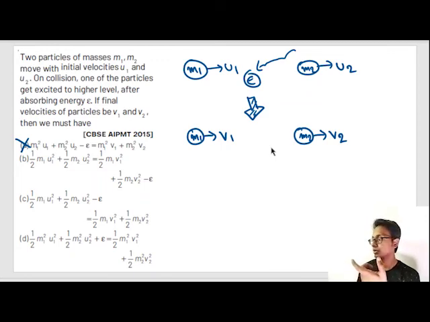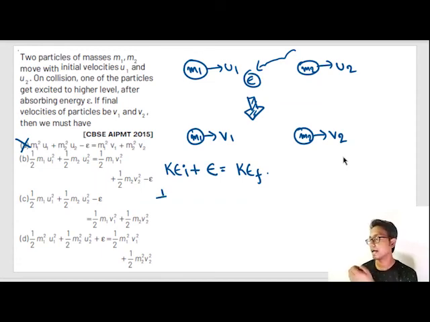So when the energy is absorbed before the collision, subsequently the velocity increases. So kinetic energy initial plus energy input is equal to kinetic energy final. Kinetic energy final minus kinetic energy initial is equal to energy given to the system.